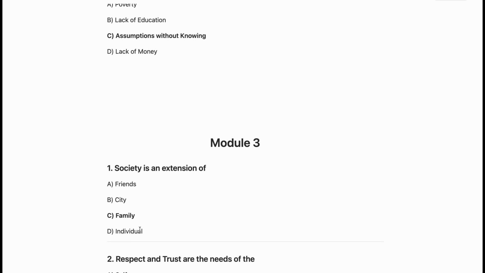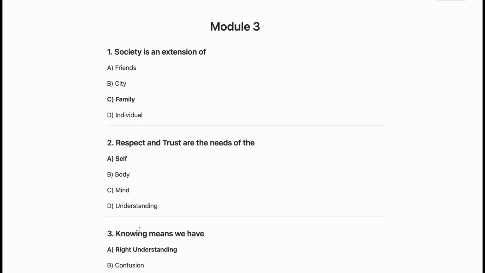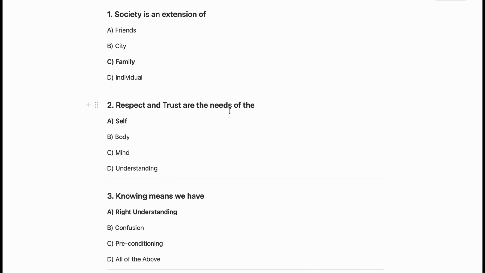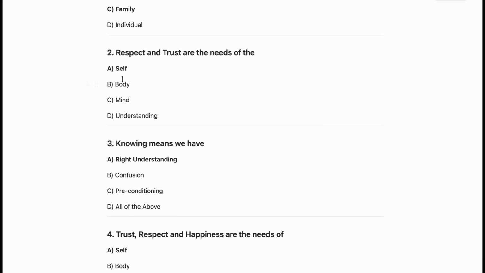Now we are moving towards next module, which is module 3. So our first question is society is an extension of family. So C is the correct one. Respect and trust are the needs of the self. So A is the correct answer.